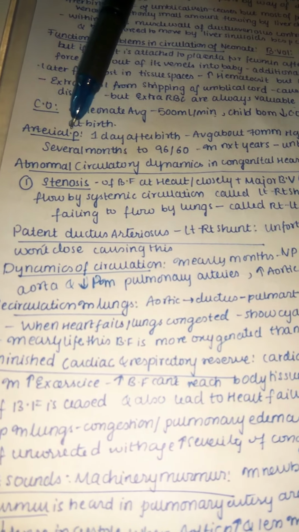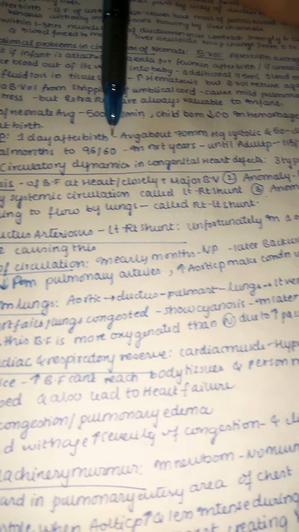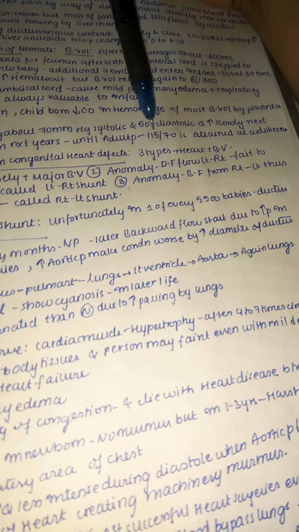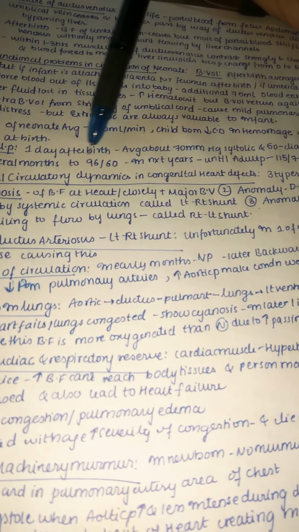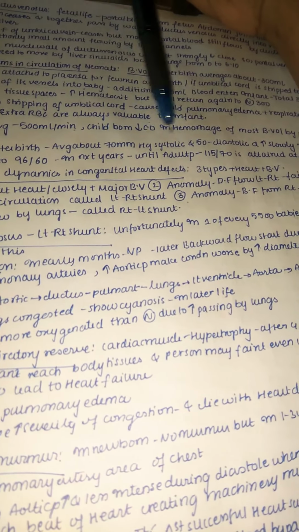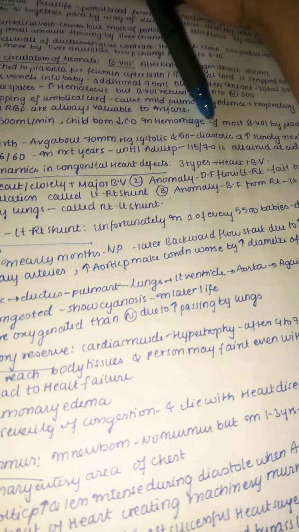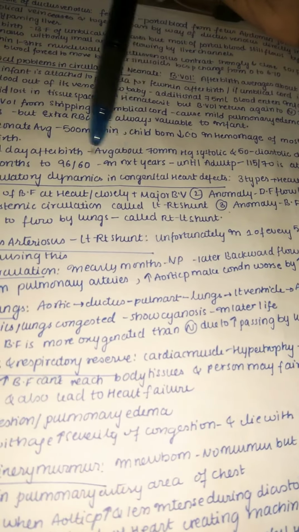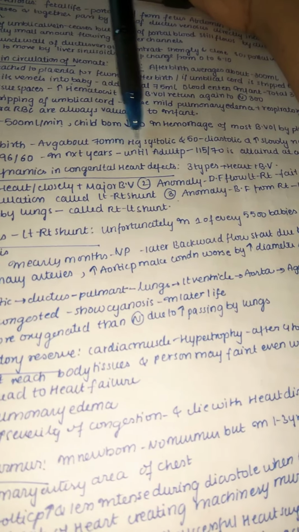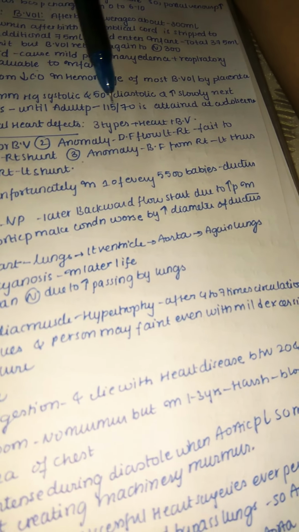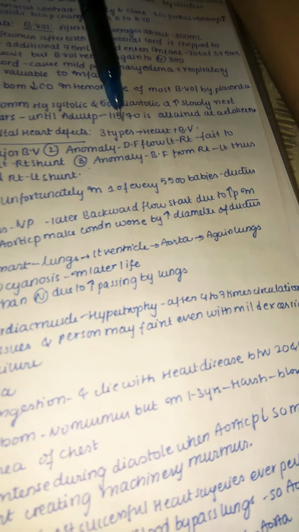And now coming to arterial blood pressure. One day after birth, the average arterial pressure is about 70 millimeters of mercury in systole and 50 millimeters of mercury in diastole. And it slowly increases over the next several months to about 96 by 60. So systolic pressure is 70, but it increases to 96 after a few months. And diastolic pressure after birth is 50, but later it may increase to 60. In the next years, until adulthood, it may reach the adult pressure of 115 by 70, attained at adolescence. So always remember 115 is the systolic pressure in adolescence and 70 is the diastolic pressure in adolescence.